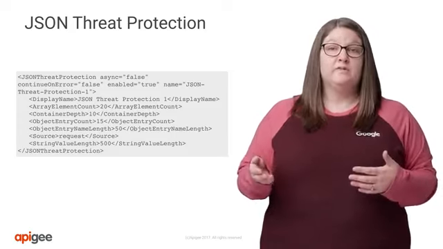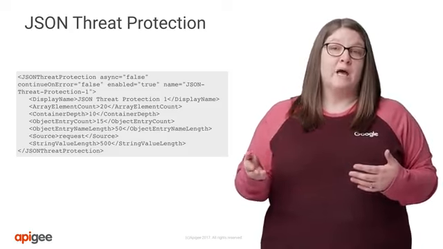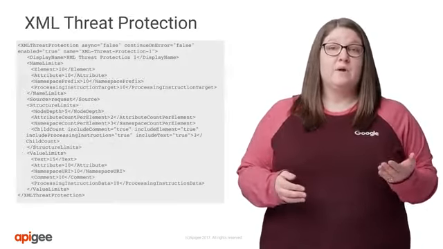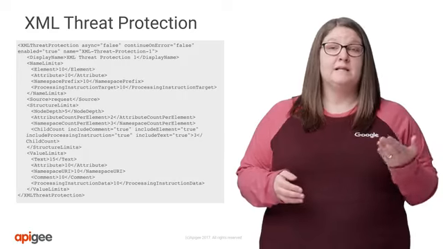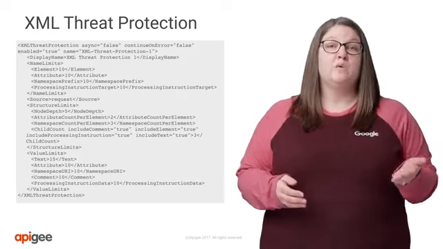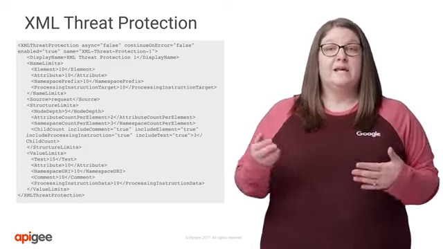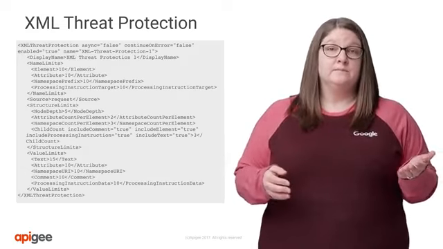Apigee Edge has similar functionality if your content is XML instead of JSON. The XML threat protection policy allows you to set limits on the XML structure beyond what is specified in the schema, things like node depth and attribute counts.